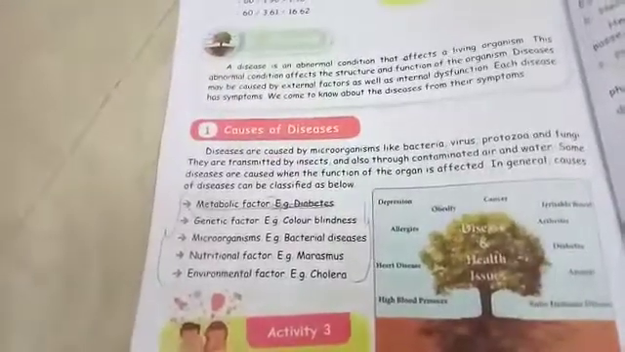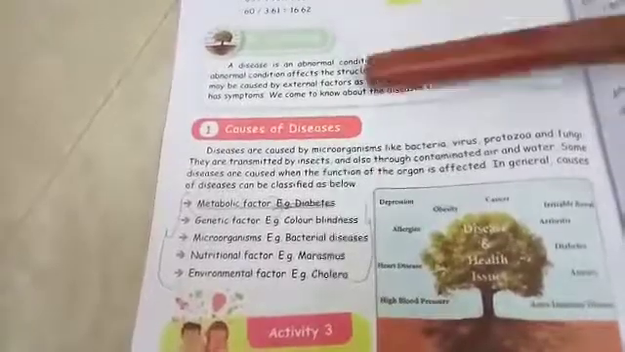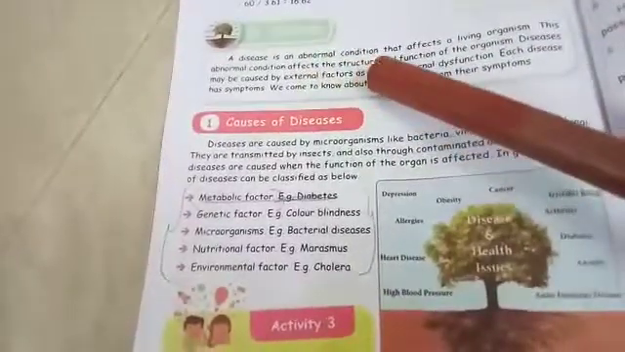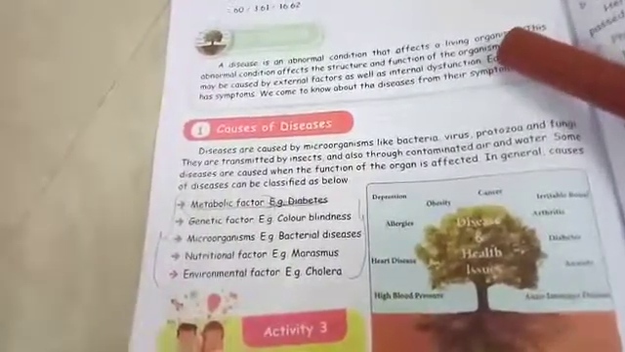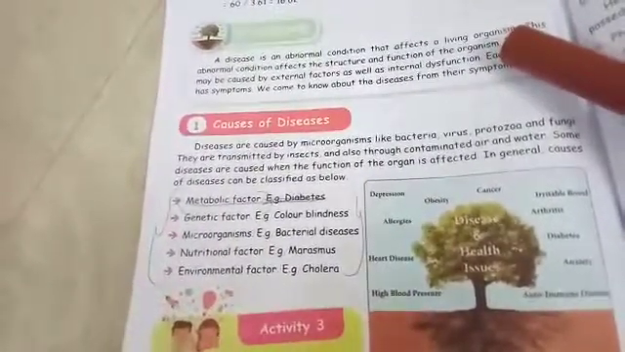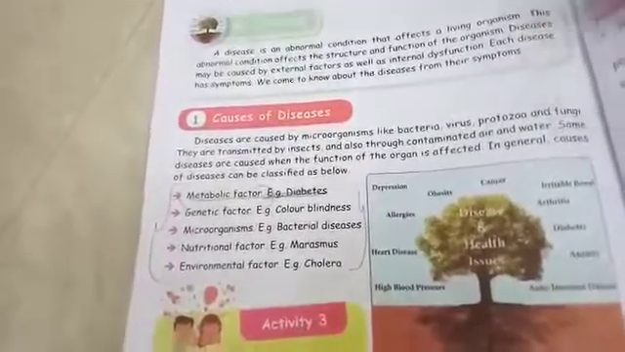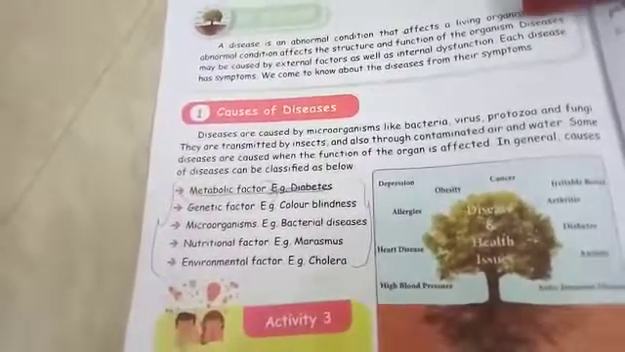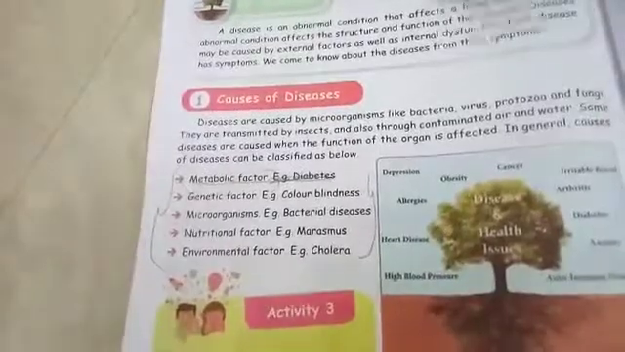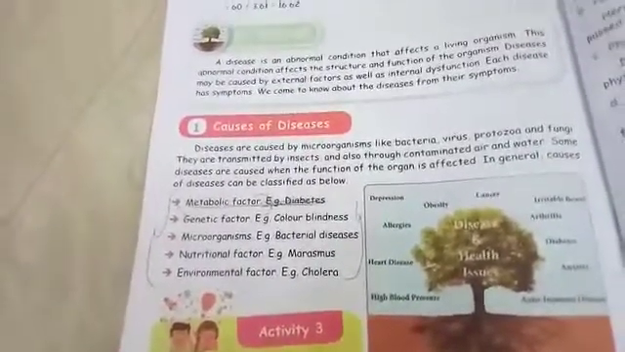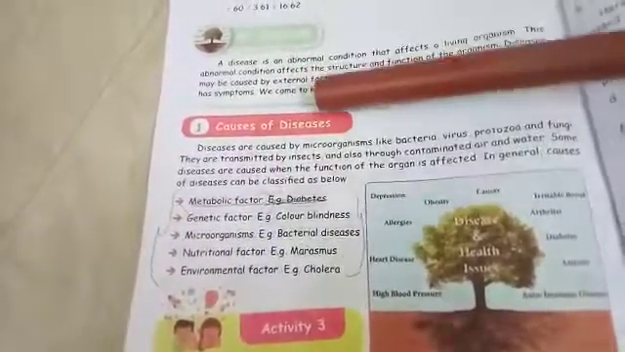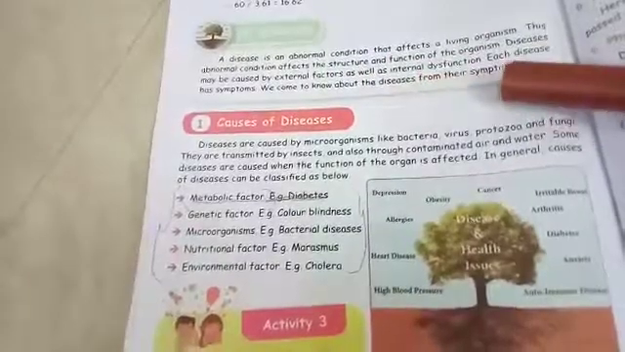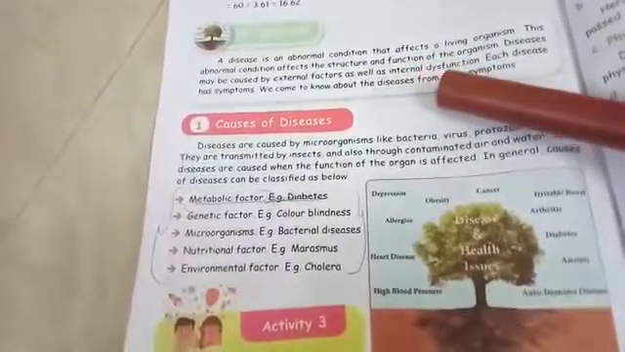Then we move on to the disease. So disease is an abnormal condition that affects a living organism. Disease means abnormal. You can't do any work, isn't it? If you have a fever or cold, you can't do any work. So this abnormal condition affects the structure or function of the organism. Disease can be caused by external factors as well as internal